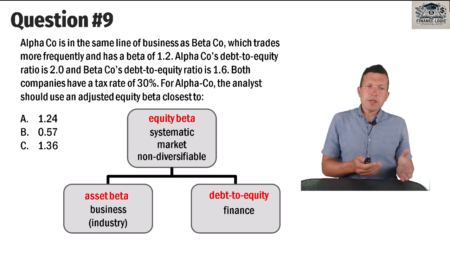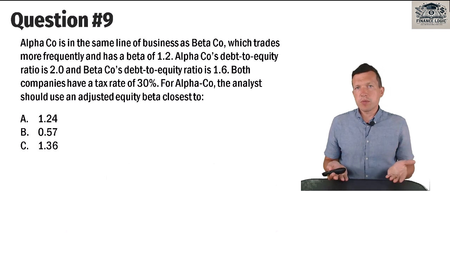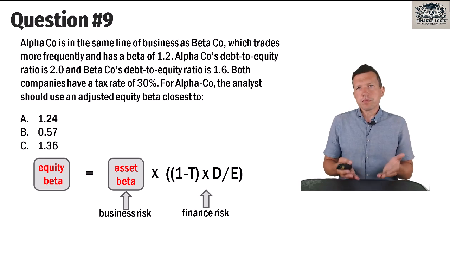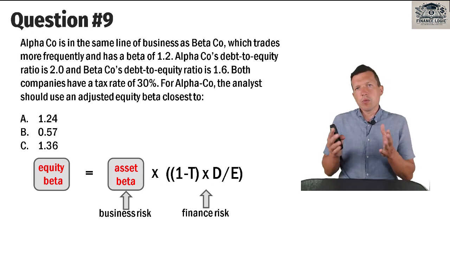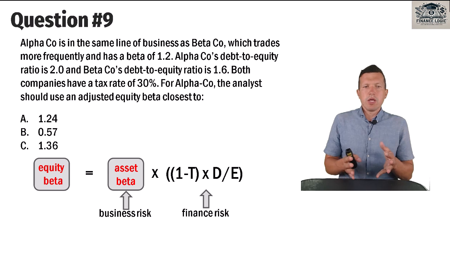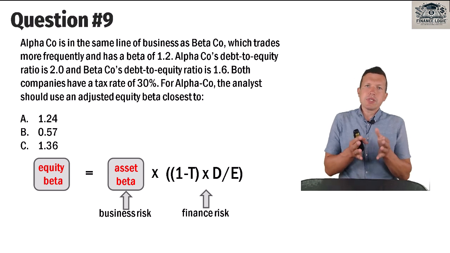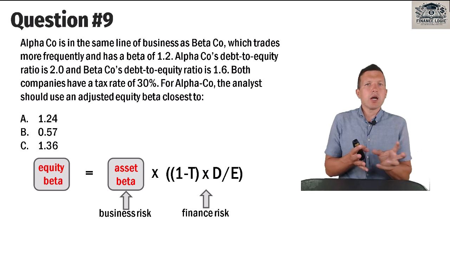Now, to answer the question, to select between A and C, we need to apply a single formula 2 times. The formula looks as follows. We estimate equity beta from asset beta and we add financial risk. We multiply it by the component of financial risk. If D, which is debt, is 0, you can look at the formula and see that these betas are equal.